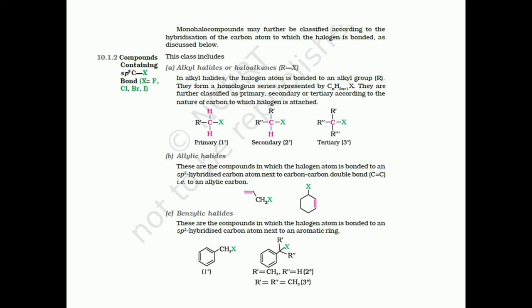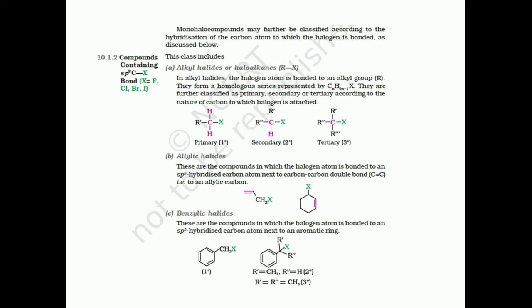We go to the next class of monohalogen derivatives, and that is allylic halides. Allylic, just spell it out, A-L-L-Y-L-I-C, allylic halides. In allylic halides, the halogen atom is bonded to a sp3 hybridized carbon atom that is next to a carbon-carbon double bond.